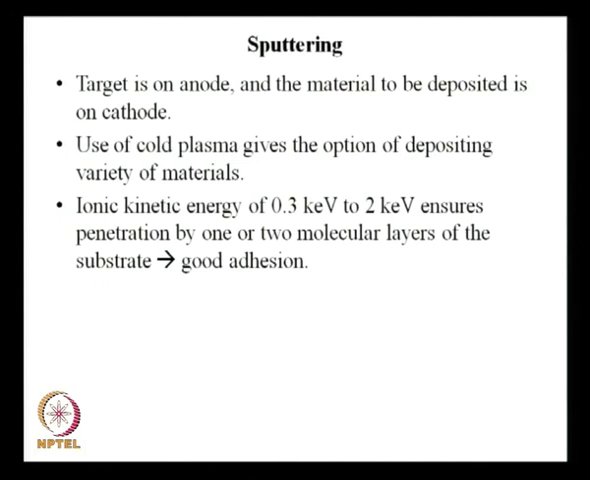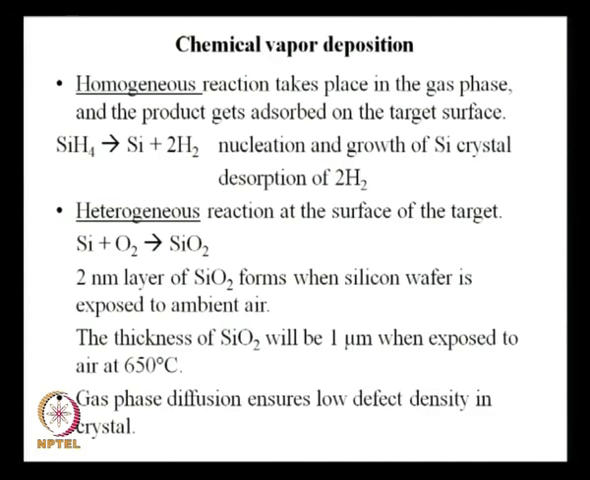So, this is not just the other layer sitting on the substrate, it is penetrating because you are applying a voltage, you are adding some amount of ballistic effect. So, it goes 1 or 2 molecular layers into the substrate. So, this is good for the adhesion. So, these are the two methods you have for physical vapor deposition.